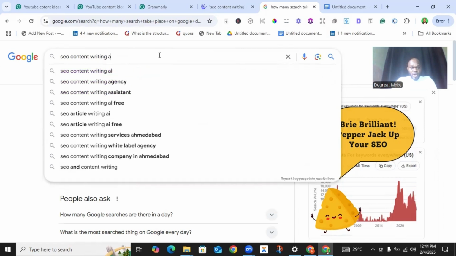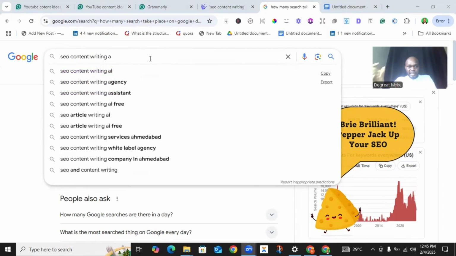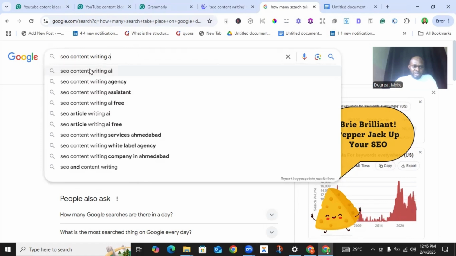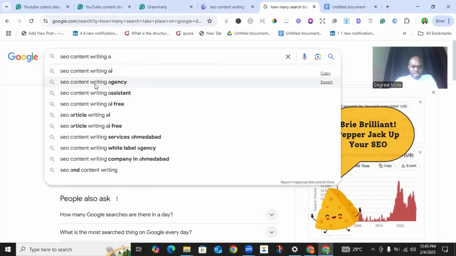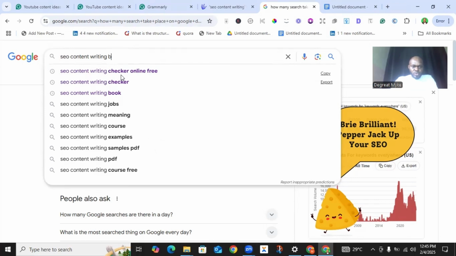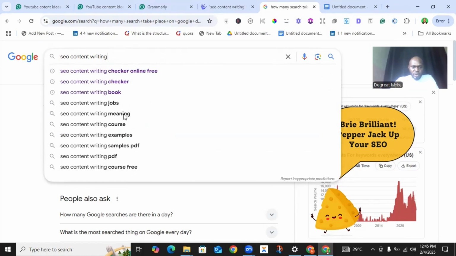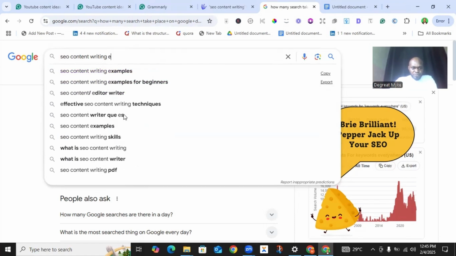Now, I can decide to check more by just adding a letter of the alphabet. You can see SEO content writing agency, SEO content writing assistant, SEO content writing AI free. Let's change it from A to B. You can see SEO content writing blog, SEO article writing best practices, SEO content writing for beginners. You can go on and on like that to look out for keywords that are relevant to your business. You can see effective SEO content writing techniques, what is SEO content writing. You can see why I consider Google a keyword research tool.